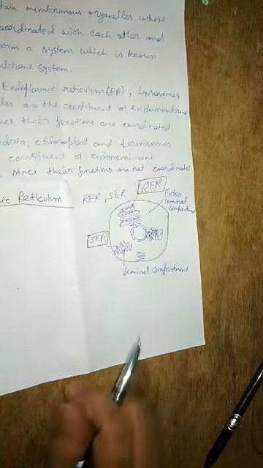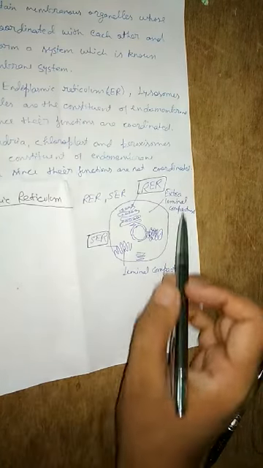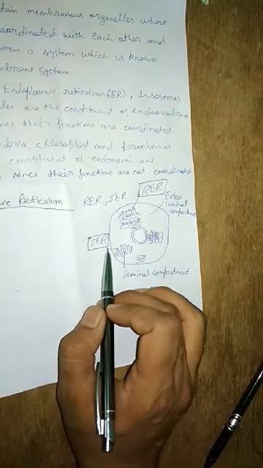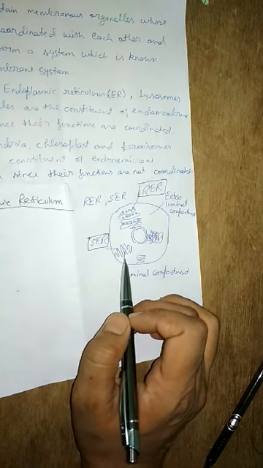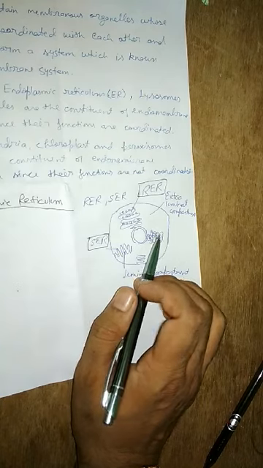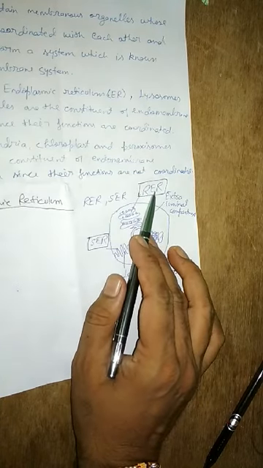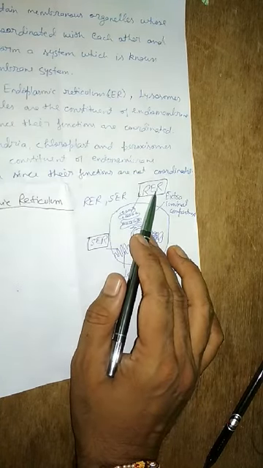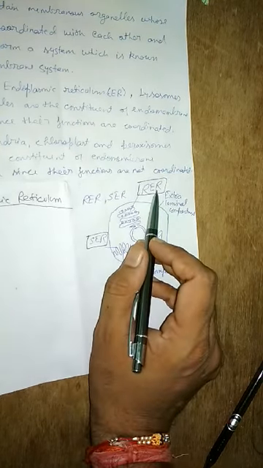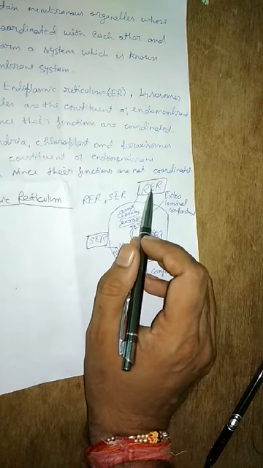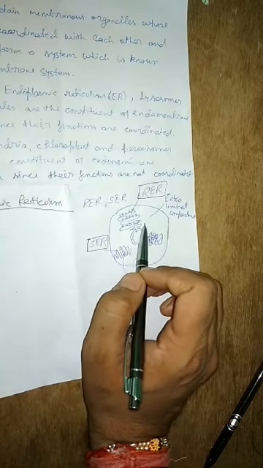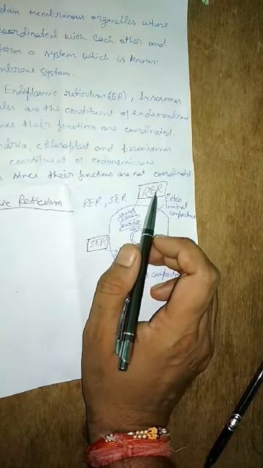What do you think? Are their functions the same or different? Obviously, the rough endoplasmic reticulum has ribosomes over it, and the smooth endoplasmic reticulum is devoid of ribosomes. So their functions also will be different. The rough endoplasmic reticulum is actively involved in protein synthesis. Very important. Means that the endoplasmic reticulum which bears the ribosomes is involved in protein synthesis.